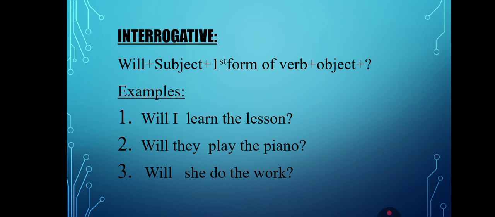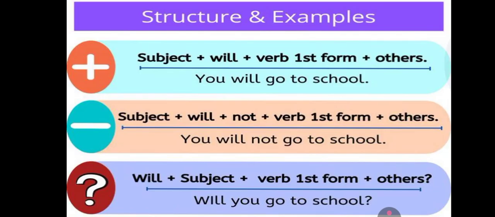They will play the piano. Will they play the piano? Number third, will she do the work? As you can see that in all these examples, we have shifted the helping verb first, then subject, then main verb, and in the last object.